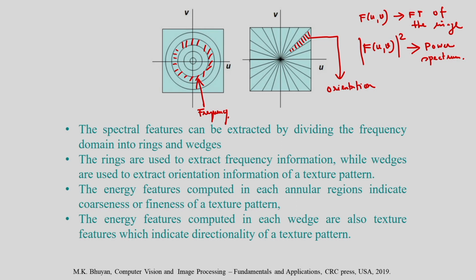Also, I can determine the energy features in each wedge, and these features indicate the directionality of a texture pattern. So I can determine the energy features in the annular regions, and also in each wedge.